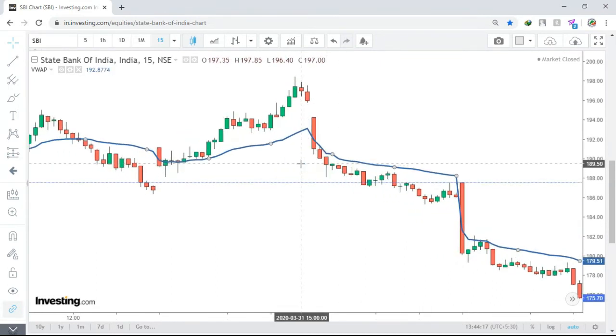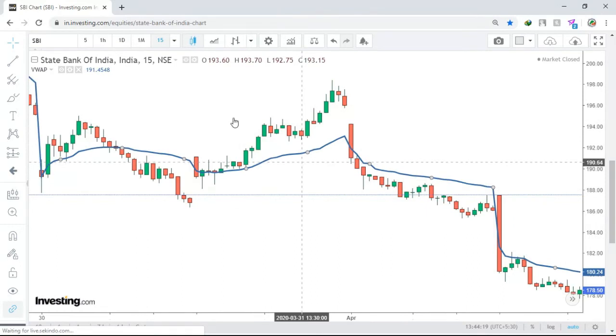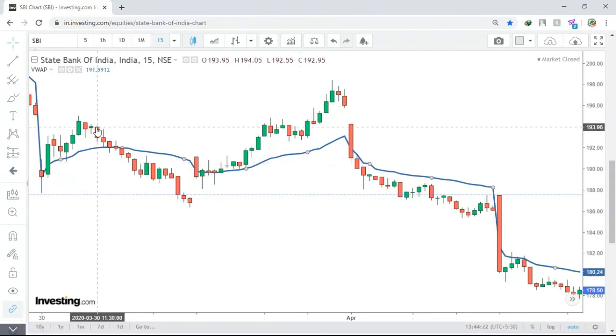As you can see here, this is a red candle, and after this red candle, another red candle. Here you will not take a trade. You will just wait for the confirmation. The confirmation is that the candle should form below this blue line. That is the point when you take a sell order. You can see that after this candle, there is a candle formed below the line, and the next candle is also below. At this point you will take a sell order. This is a confirmation that the share price is going to fall.